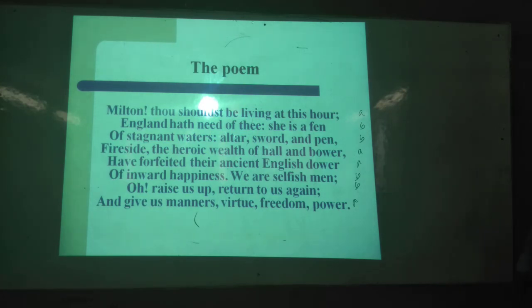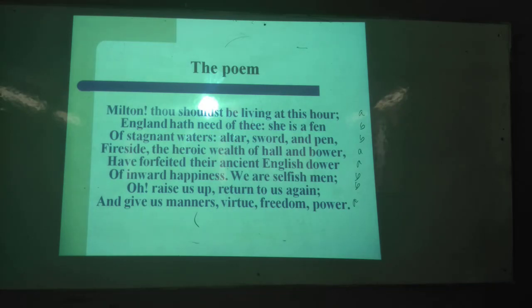Okay. First one, Milton, thou shouldst be living at this hour. Milton. Here the speaker addresses whom? Milton. It's an apostrophe, obviously and undoubtedly. At the same time, it is an allusion. Allusion means what? A close reference to an established thing. And there are how many references? 4 references. First of all, biblical reference. Second one, historical. Third one, literary allusion. And fourth one is cultural references.